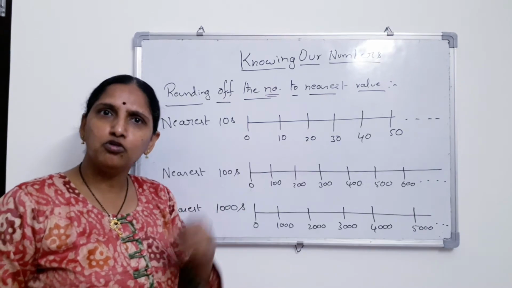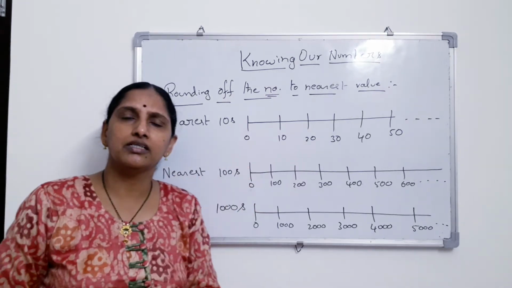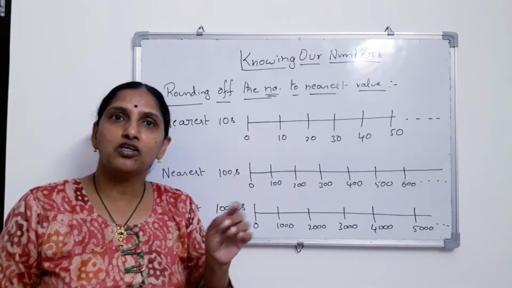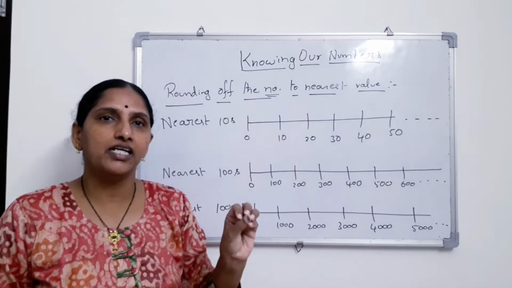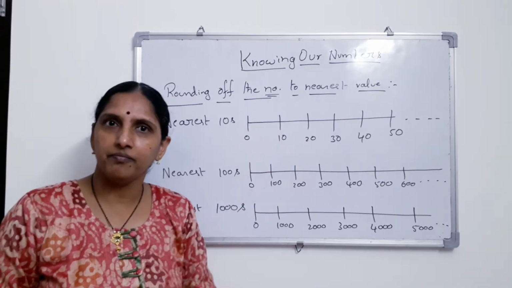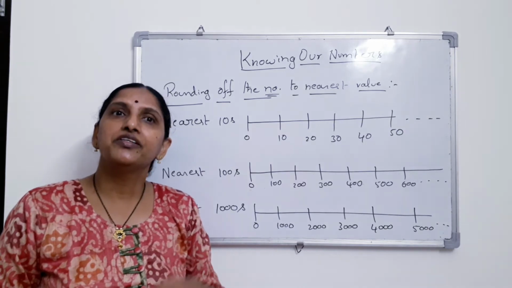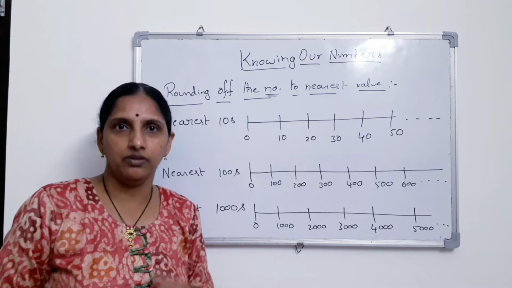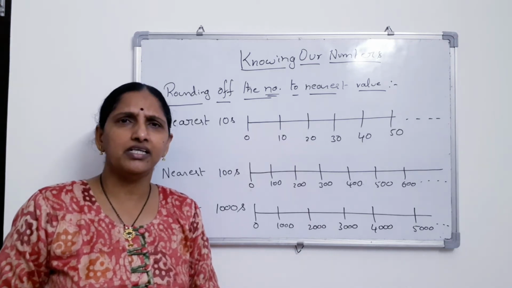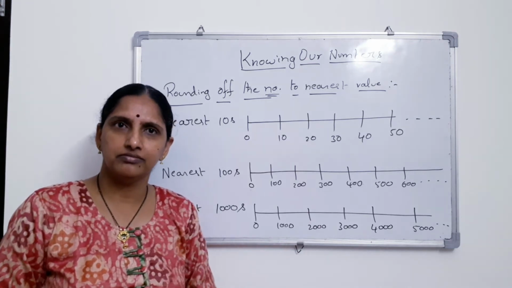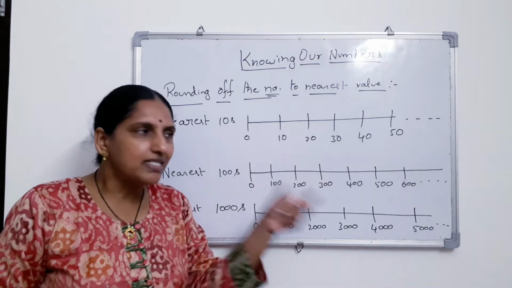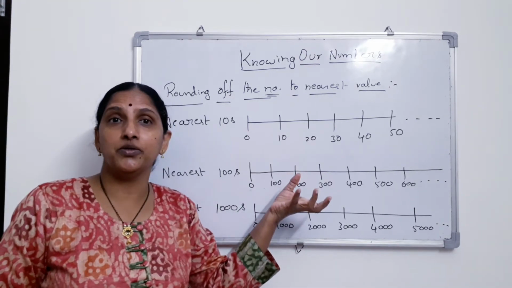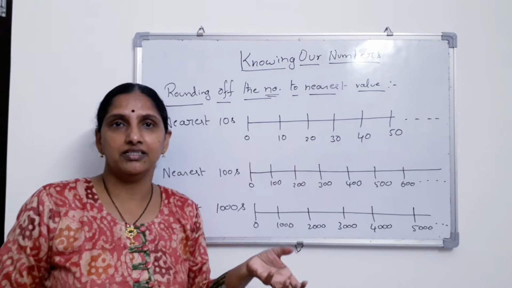Suppose your father goes out and purchases something, right? It costs around 49 rupees 50 paisa or something. So when your mom asks what the cost of that was, so that next time when I go out I should know this, no? Then he would say around 50 rupees. He didn't say it to be 49 rupees 50 paisa.